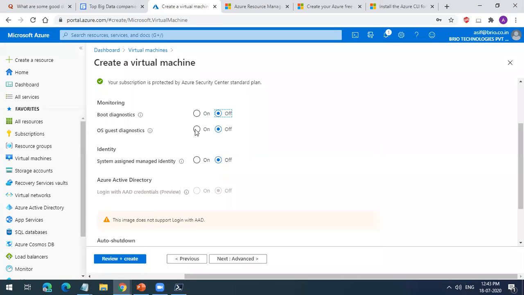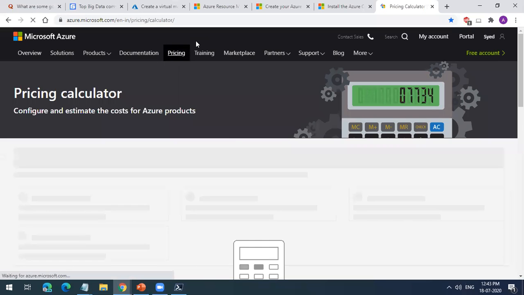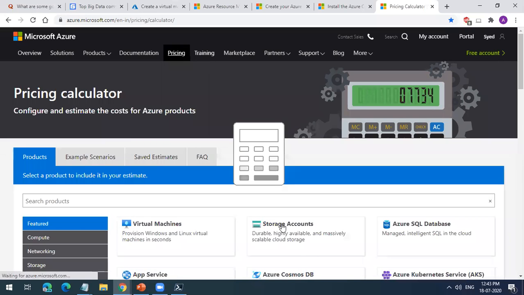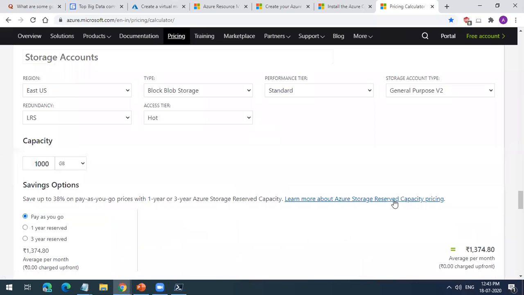So that storage account will be chargeable, right? Yes, it will be charged. Normally in corporate and enterprise environments, do they keep this on? Yes, they do, because storage cost will be very minimal. For 1 GB it costs you 1.3 rupees. I don't think that will be a lot for an organization, and it is a good practice to have that.